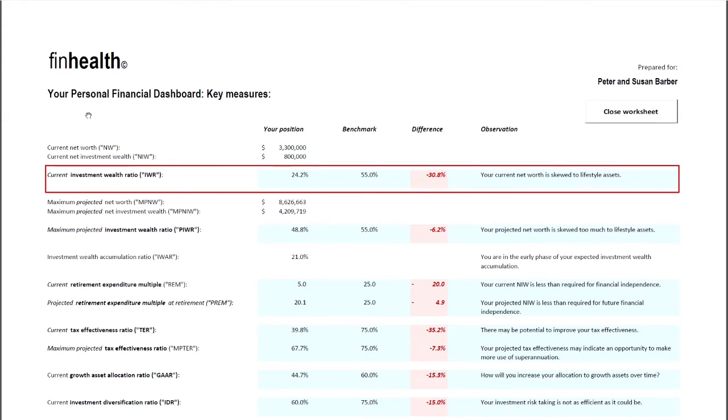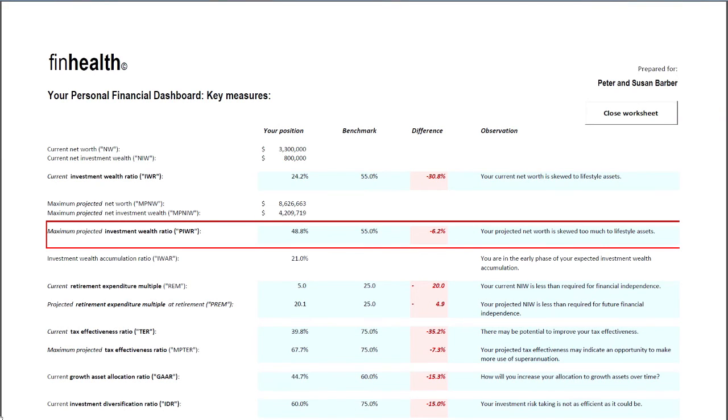Now, looking at our case study couple, the Barbers, their current investment wealth ratio is 24.2%. This is well below the minimum benchmark of 55% that we would regard as consistent with financial independence. Most of their wealth is currently tied up in lifestyle assets. However, they have an anticipated 19 years of expected wealth accumulation ahead of them before retirement. Based on their expectations, their maximum projected investment wealth ratio improves to 48.8%, which is still below the benchmark 55%.